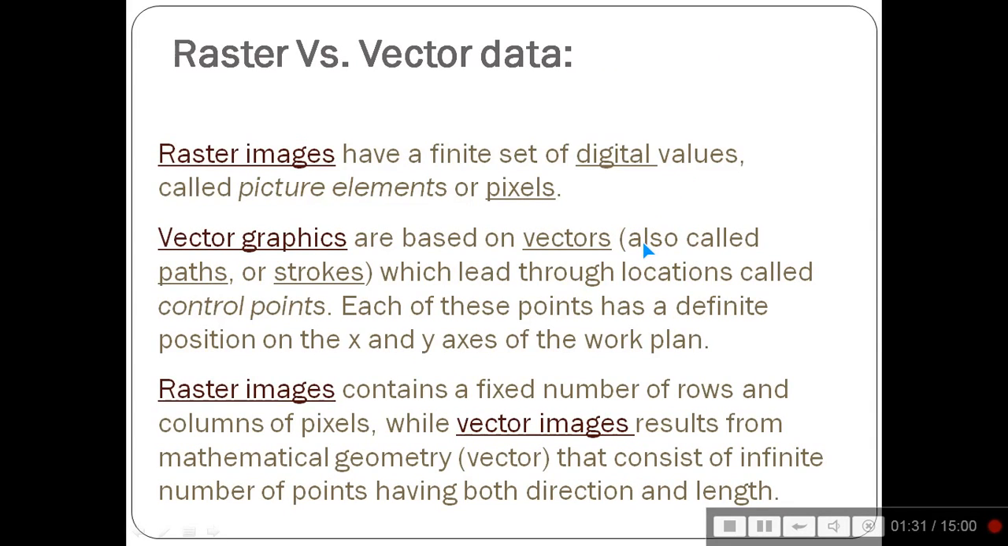So, coming to raster versus vector data: raster images have a finite set of digital values, called picture elements or pixels, while vector graphics are based on vectors, also called paths or strokes, which lead through locations called control points, and each of these points has a definite position on the XY axis of the work plane. Raster images contain a fixed number of rows and columns of pixels, while vector images result from mathematical geometry, that is, vectors, which consist of an infinite number of points having both direction as well as length.